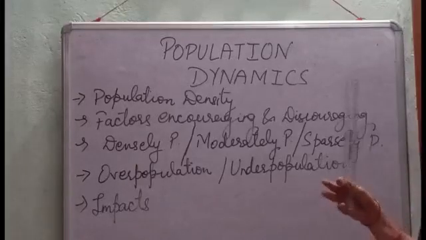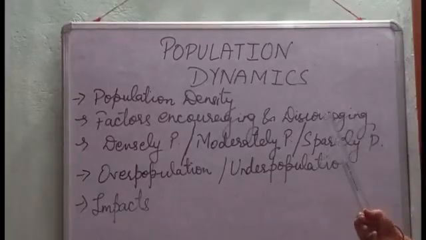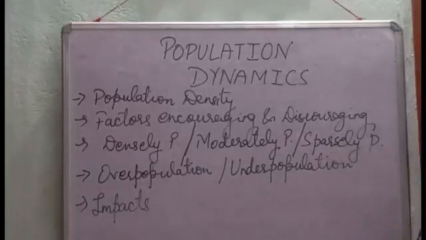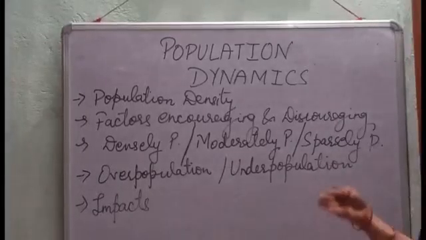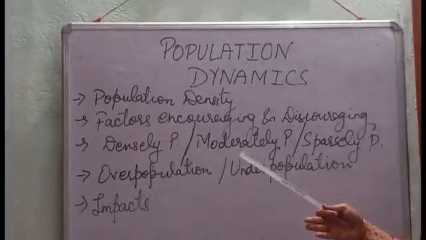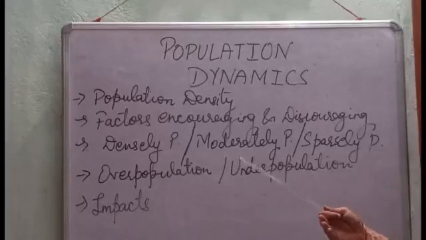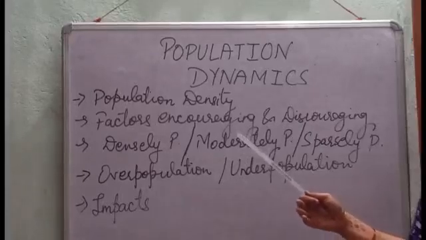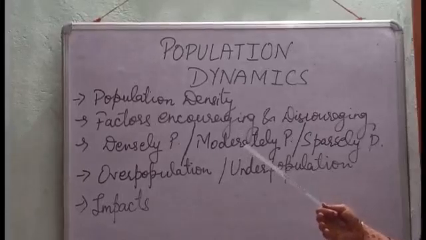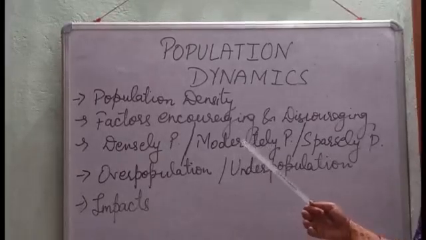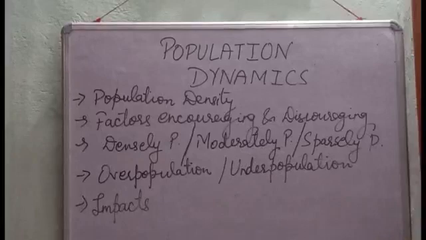Densely populated regions, you can tell by yourself, will be the regions where the facilities are more. They have plenty of opportunities for economic activities as well as good transport and communication networks. A few examples of densely populated regions are Southeast Asia like China, India, Japan, Bangladesh, Pakistan, Sri Lanka, Indonesia, Malaysia, Thailand.